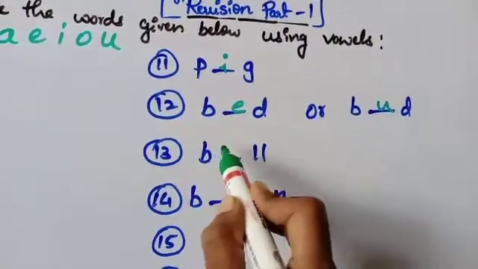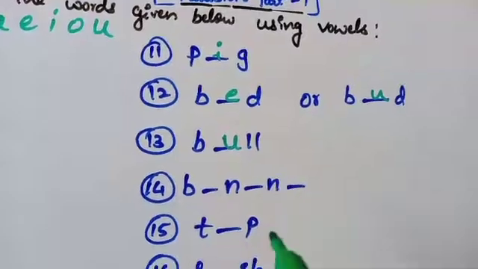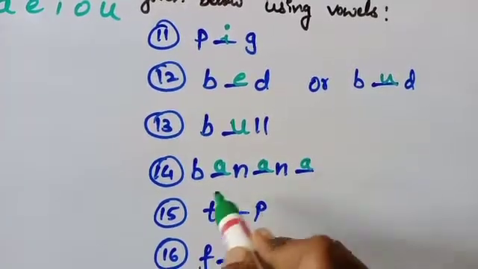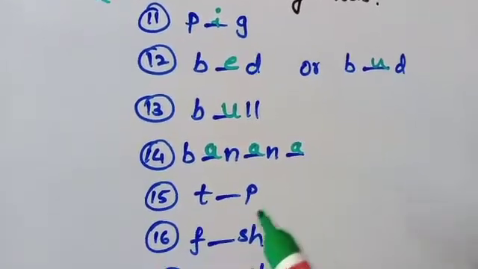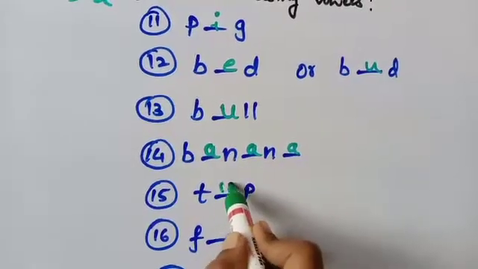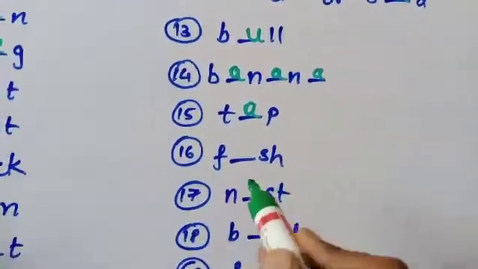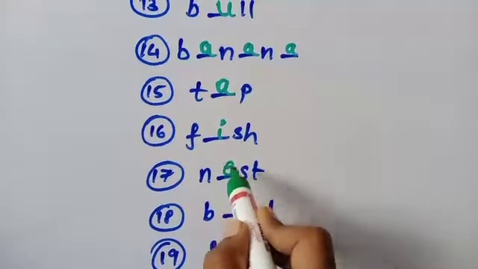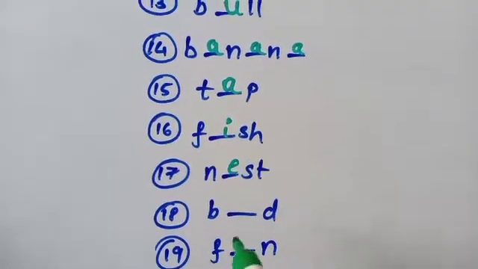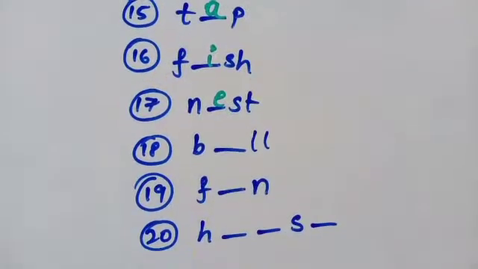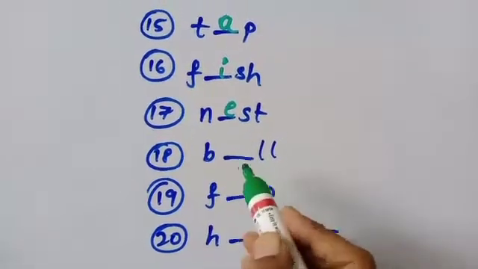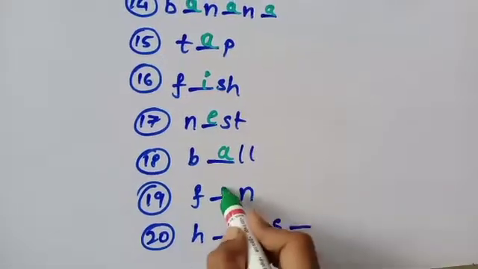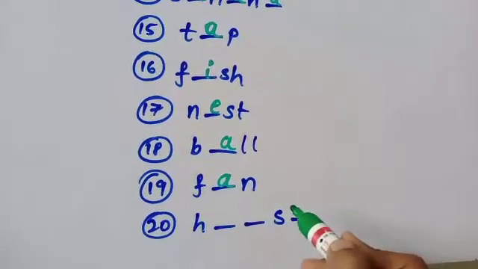Next one, B-U-L-L, bull. The next one is B-A-N-A-N-A, banana. Right. Next, T-A-P, tap. F-I-S-H, fish. N-E-S-T, nest. The next one, B-A-L-L, ball. The next is F-A-N, fan.